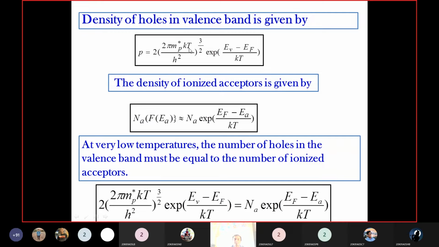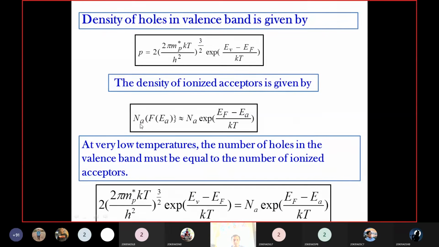Now we are calculating the density of holes in a p-type semiconductor. For that, the density of ionized acceptors: Na is the density of holes in the acceptor level, and F of Ea is the probability of finding the hole.